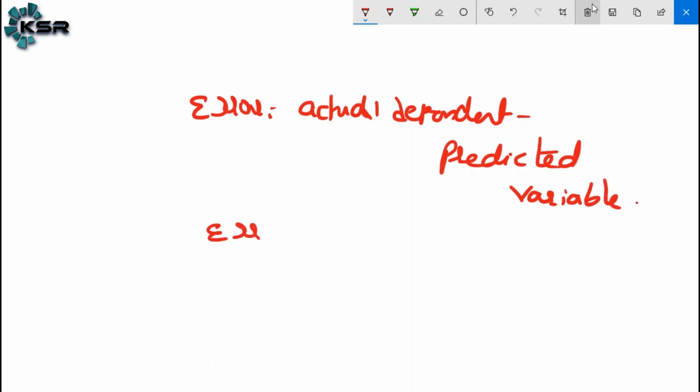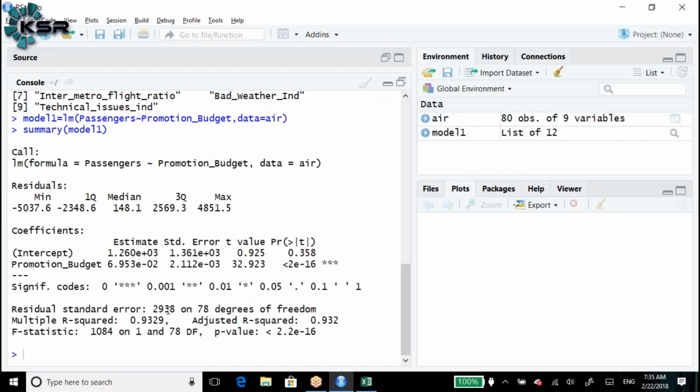So we get the error for all the records. How many records do we have in the passengers data? 80 records. For all the 80 records, how many errors will we get? 80 errors. For all the errors, we calculate the mu by sigma. How do we calculate it? I will show you. Give me some time. This is the value.